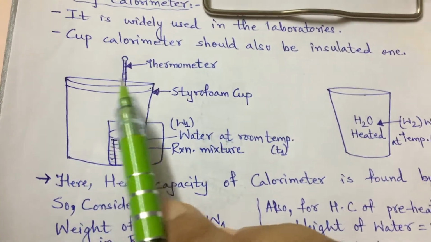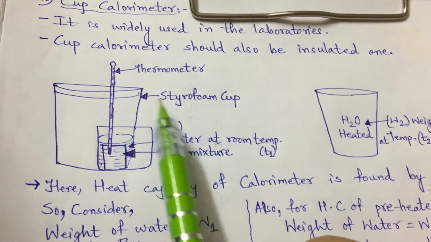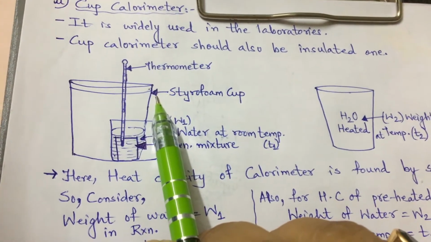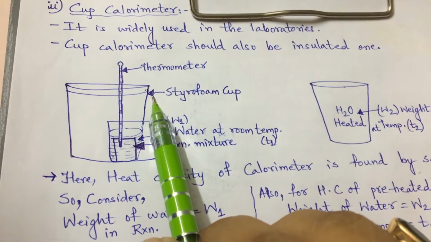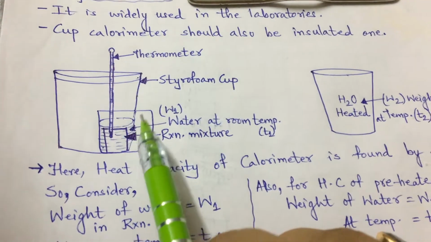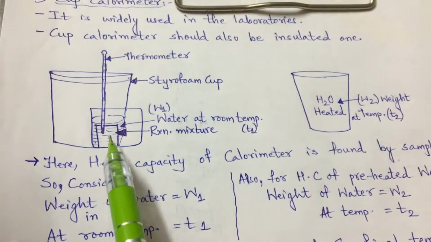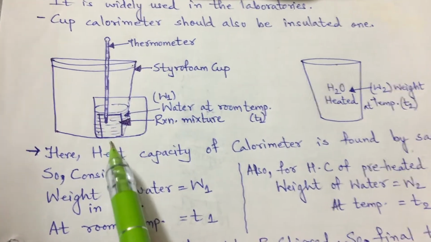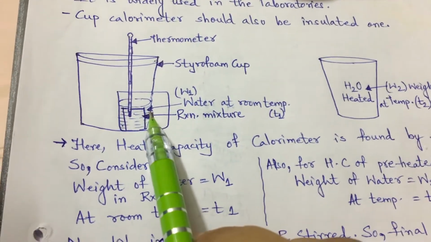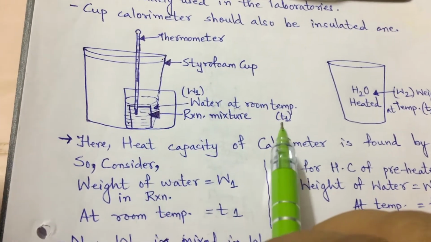Now what is the structure here? This is a flask, which is a styrofoam cup, and it is also insulated. That means only a very negligible exchange of energy takes place. This portion is shown as a cut portion, so what is within it can be easily seen. Here is again a reaction chamber in which the reaction is kept, and surrounding it is the water. The weight of this water is W1, and the temperature at the initial state is T1.